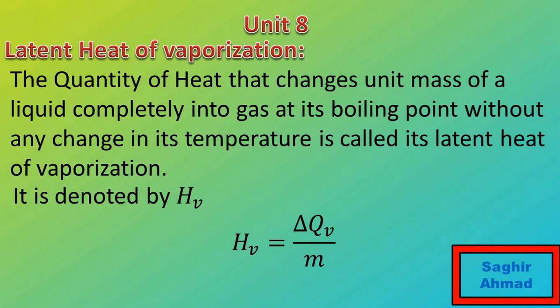That is, 1 kilogram of water requires 2.26 multiplied by 10 raised to power 6 joules of heat to change it completely into gas at its boiling point. The values of melting point, boiling point, latent heat of fusion and vaporization of some substances are given in your textbook at page number 180.